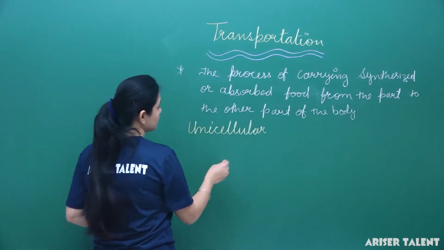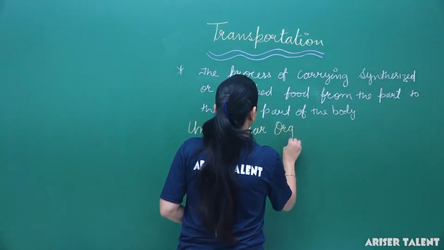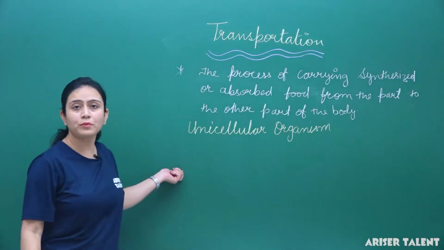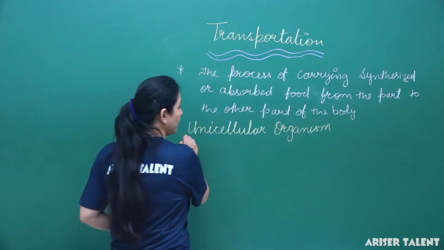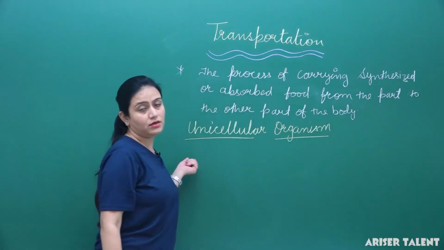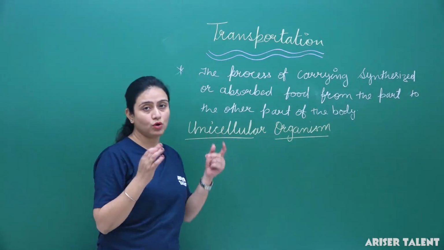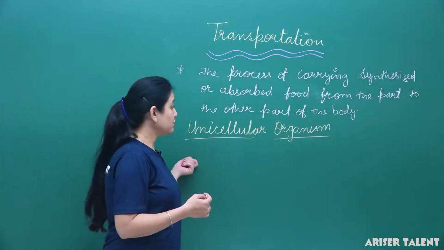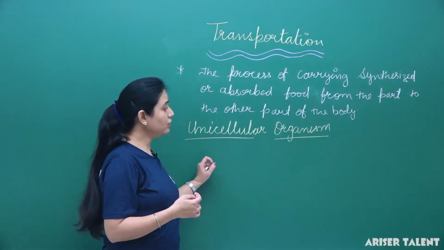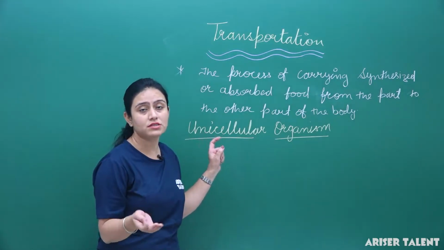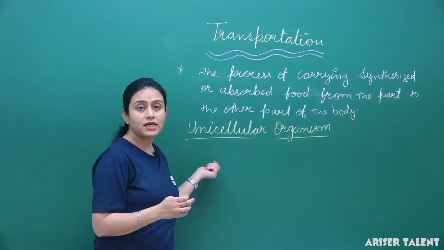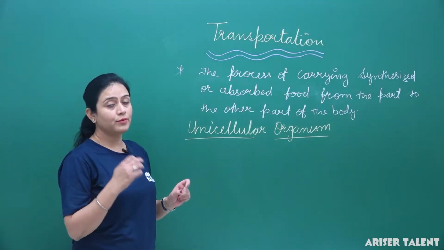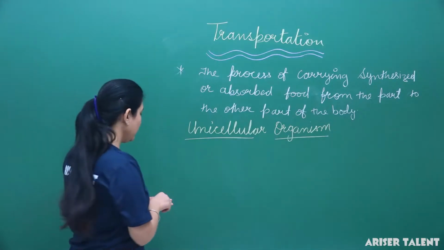unicellular organisms, so we all know that all the functions of the life processes are performed by the single cell only, because they are unicellular. Okay, as the organism is made up of one cell, all the life processes like respiration, digestion, absorption, excretion, and transportation will be performed by the single cell. So here in the unicellular organism, the process of transportation is done by diffusion.